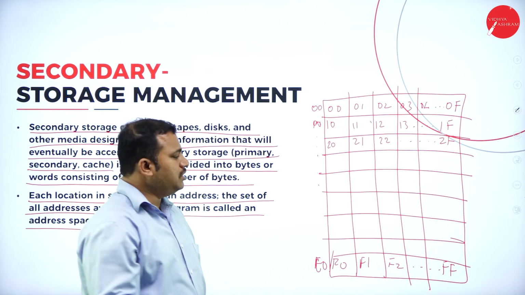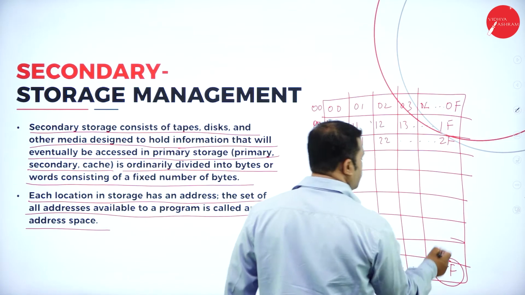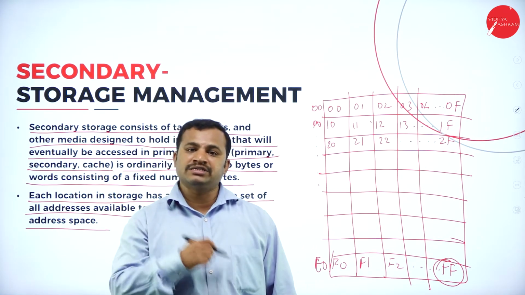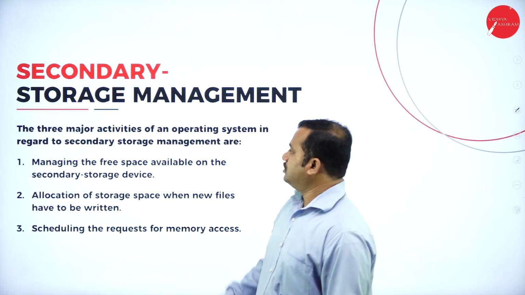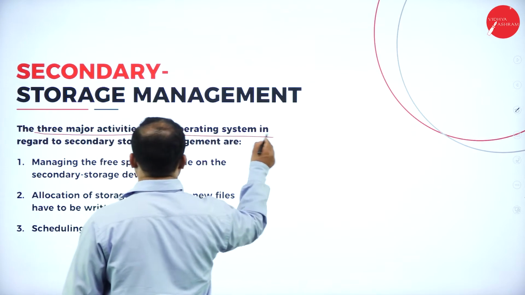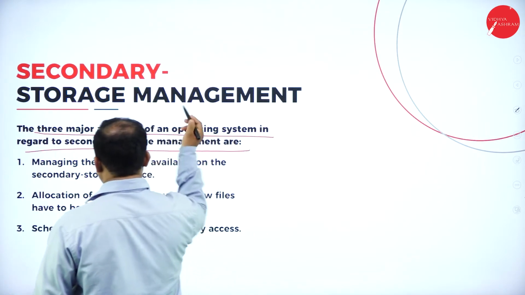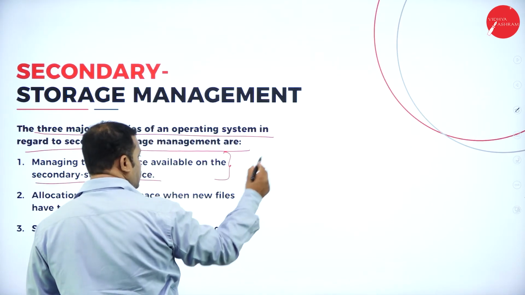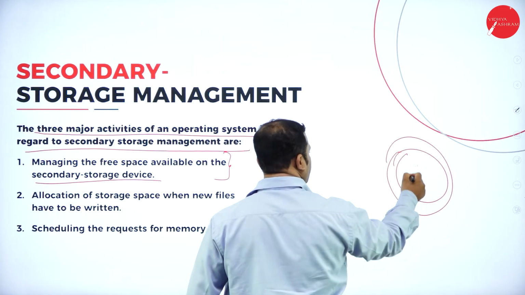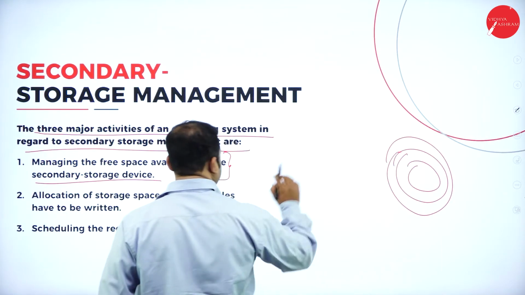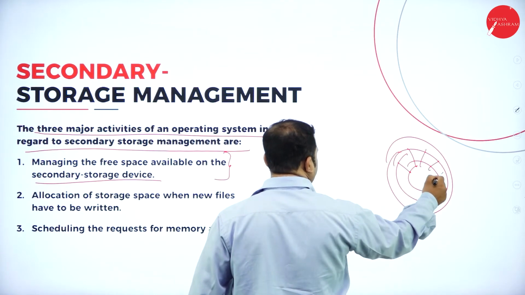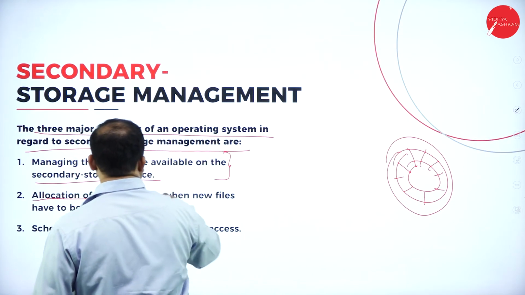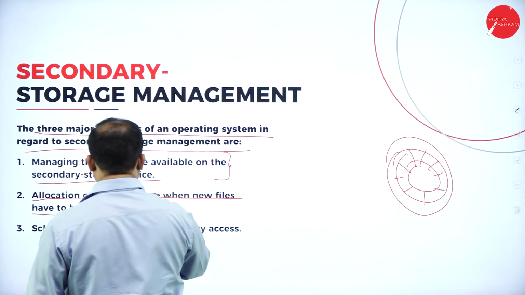So this is how each of these memory locations is addressed uniquely by the computer, so that each and every memory location can be addressed and accessed very easily. There are three major activities of an operating system in regard to secondary storage management. The first one is managing the free space available on the secondary storage device. The secondary storage device is the one which holds the information even when the power is off. So managing all these data, all these file-based information, all these data items in the secondary storage is done by the operating system.